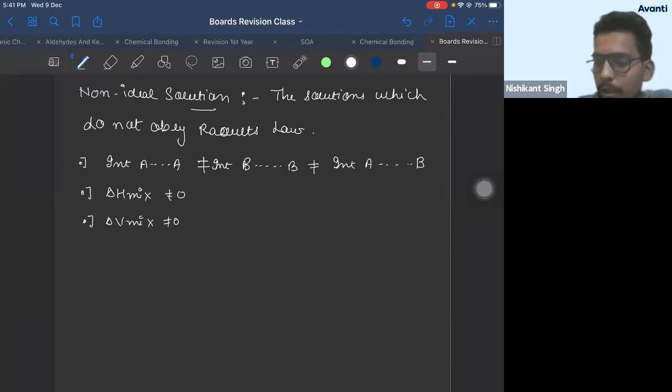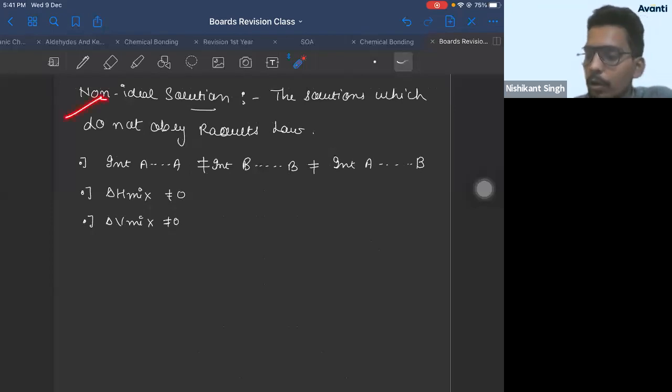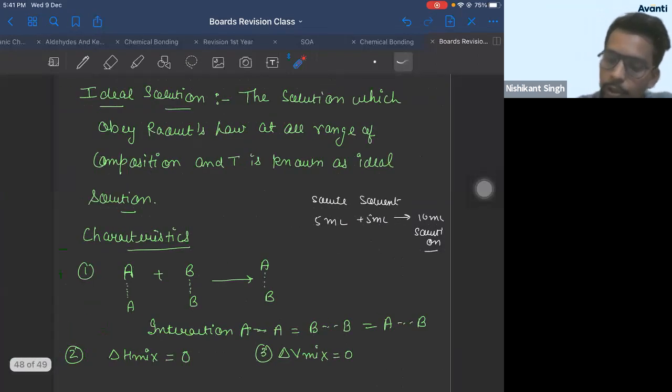So if it comes for 3 marks, you'll write this only. Ideal solution obeys Raoult's law. Non-ideal solution does not obey Raoult's law. Enthalpy of mixing is equal to 0 in ideal solution, not equal to 0 in non-ideal solution. Volume of mixing is 0 in ideal solution. Volume of mixing is not 0 in non-ideal solution. The 3 points for 3 marks, right? If you want to add more points, you can write.